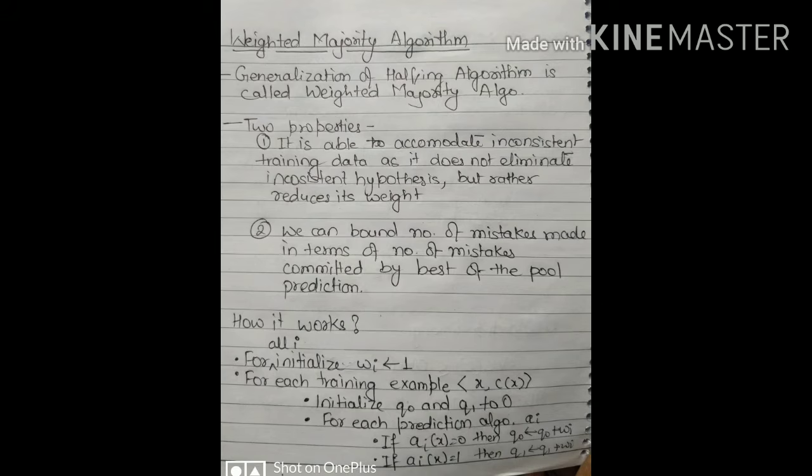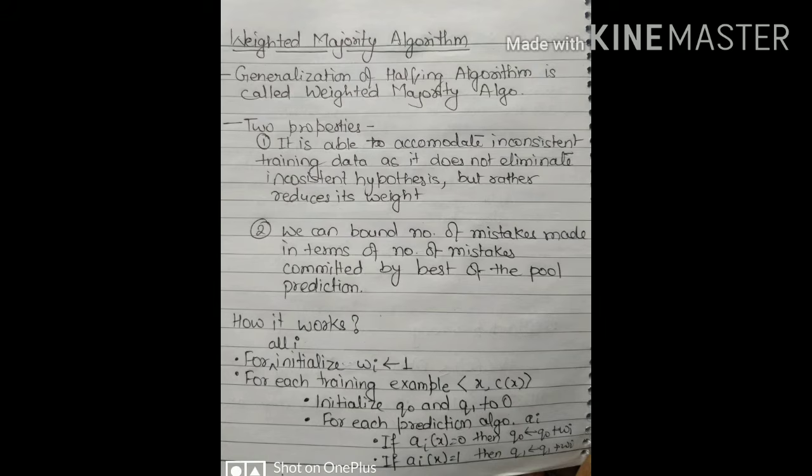If the majority of hypotheses say the prediction is positive, then the output is positive, and if they say negative, then the output is negative. So here we have to provide weights to all the hypotheses. That's why it is said to be the weighted majority algorithm.